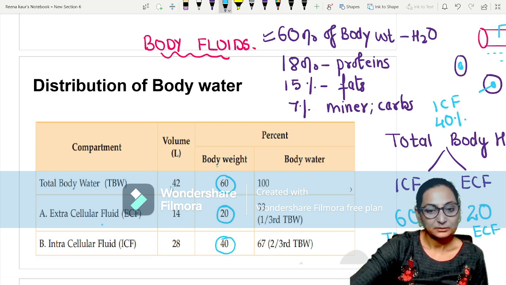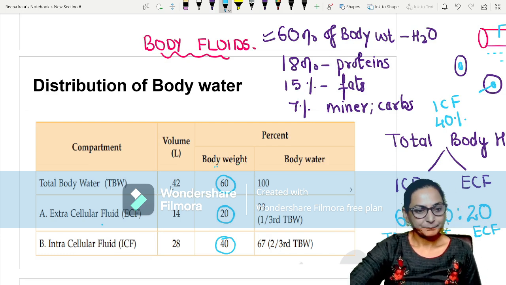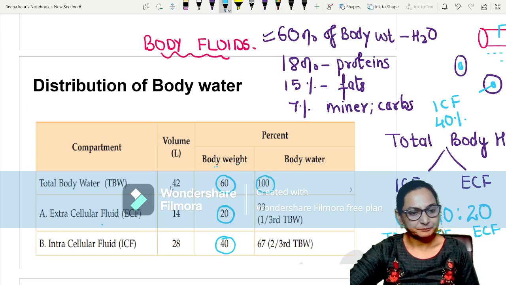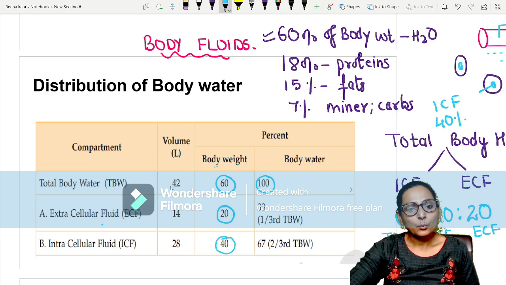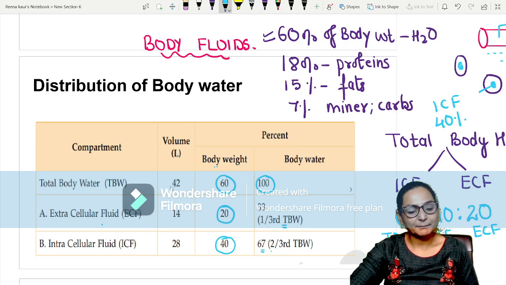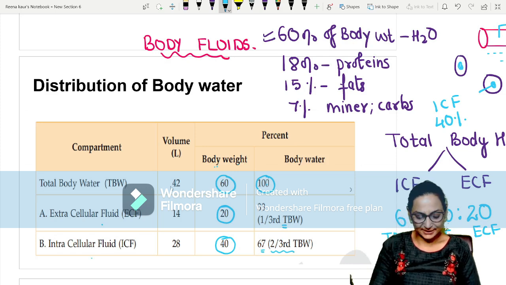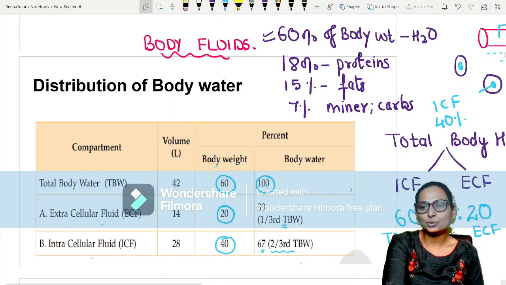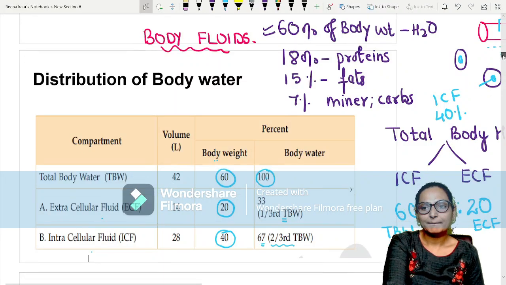And if the total body water is 100, then 33% is ECF and 67%, that is 2/3, is ICF. So this can be a calculation for you. Don't be confused with that.